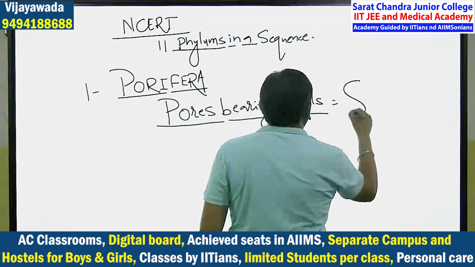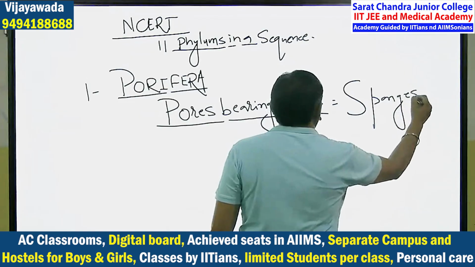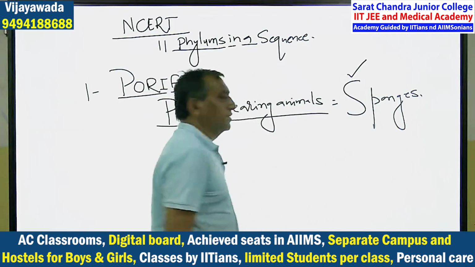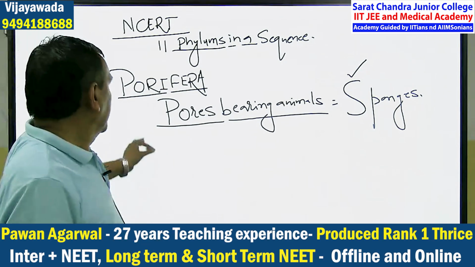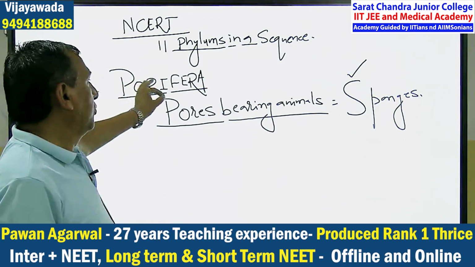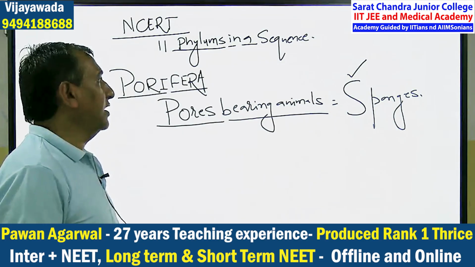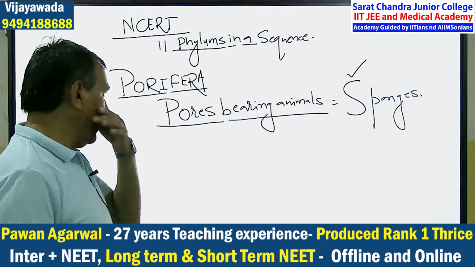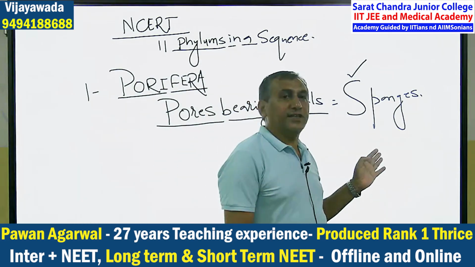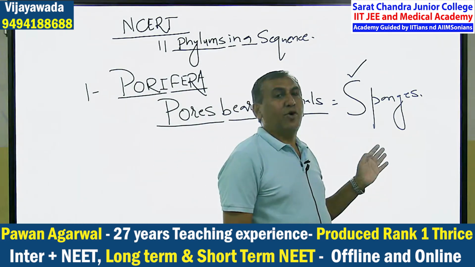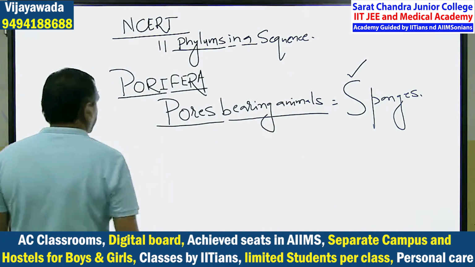They are soft-bodied, so they are commonly known as the sponges. So, Porifera, pore-bearing animals, are also known as the sponges.